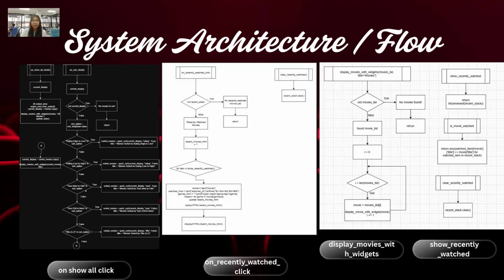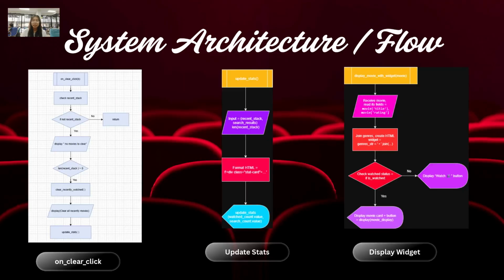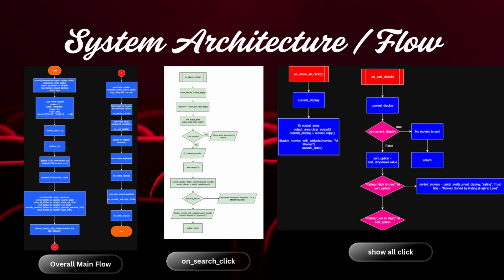For the watch button, it pushes the movie into the recently watched stack. For the recently watched function, it retrieves stack items in last-in, first-out order. And finally, for clear, it resets the stack and counters. All these actions update the display area dynamically, thanks to the event handler functions connecting each widget. And here's the flowchart to visualize this.